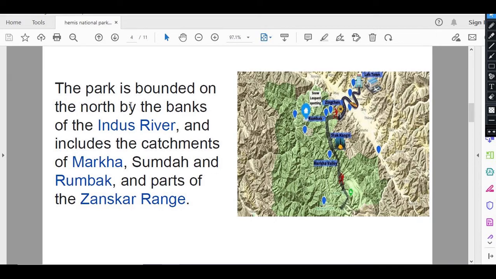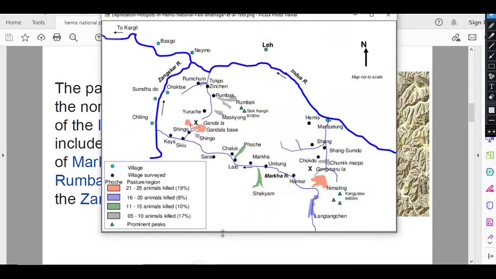This park is bounded on the north by the bank of the Indus River and includes the catchments of Markha, Sumdha and Rumbak and parts of the Zanskar range. So basically this is talking about here. Let me show you here. This is Indus River and this is Hemis National Park.